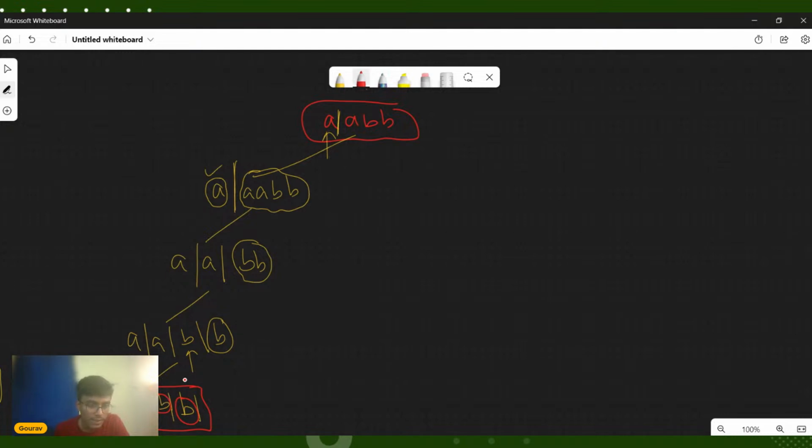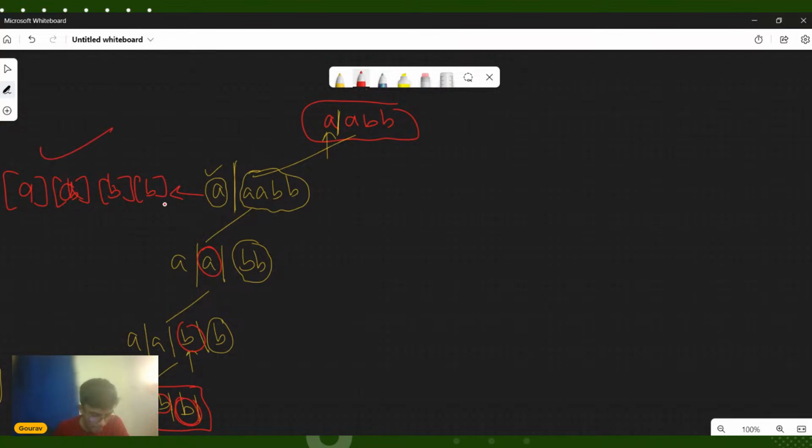Once we reach here, we put this in a data structure. Once we reach here, we put this also in a data structure, and finally this also in a data structure. So finally, our answer would look something like this: A, A, B, B. This recursion tree is producing this answer.